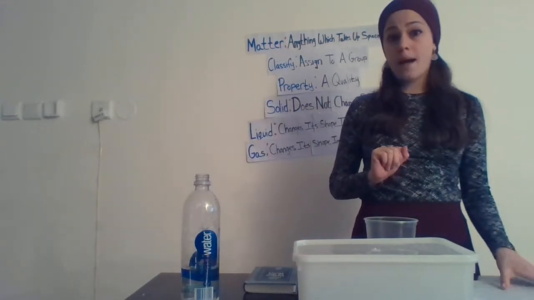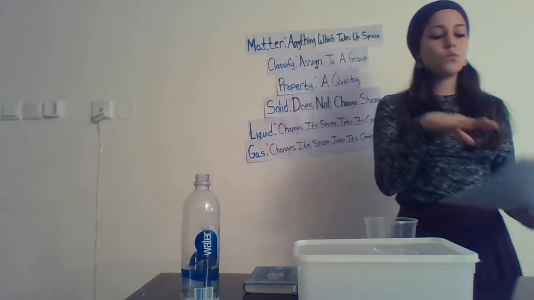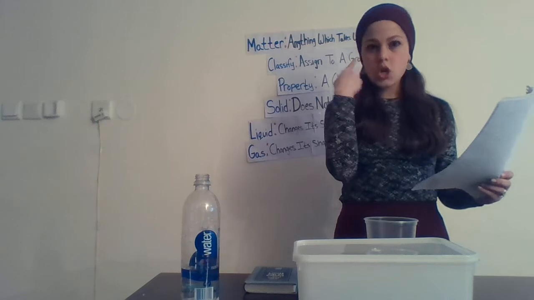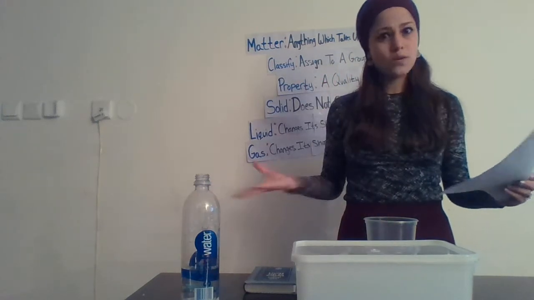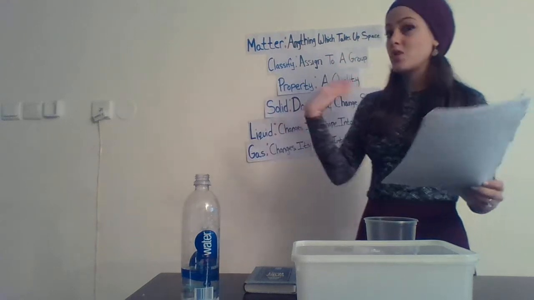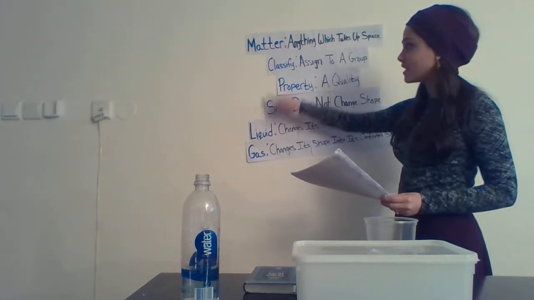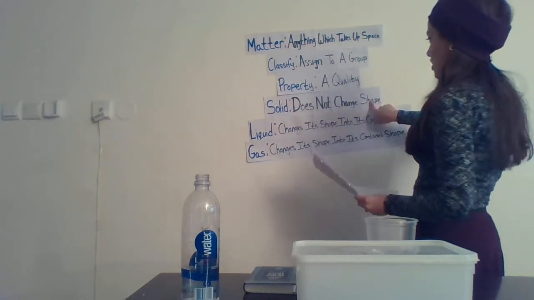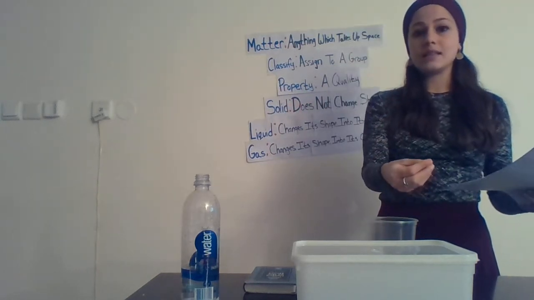Okay, let's do two problems from the sheet so you understand how to do it for homework. So let's start with the shoes. Think about shoes, think about their property. Do shoes change shape if I put them in a container? No, they're the same shape. So we know that based on the property of shoes, it's a solid. We can classify it as a solid because a solid's property is that it does not change shape. So we know that the shoes will go in the solids column.